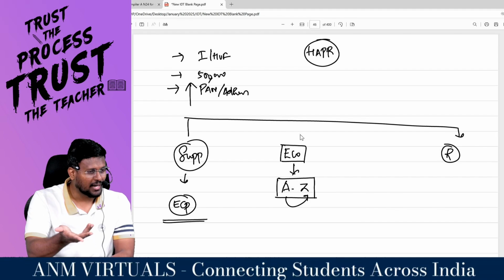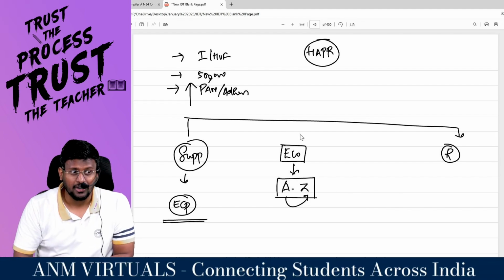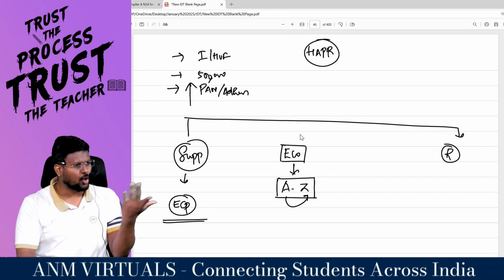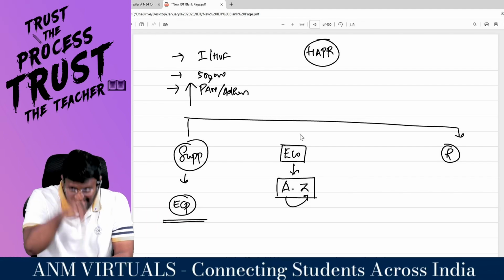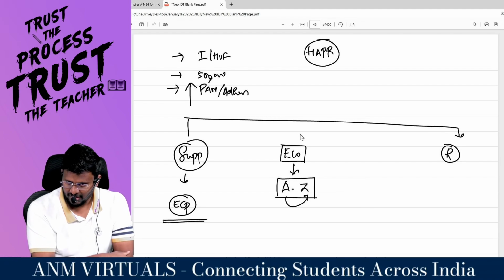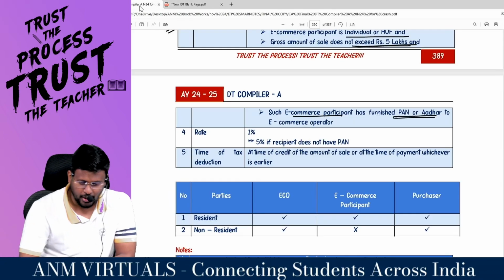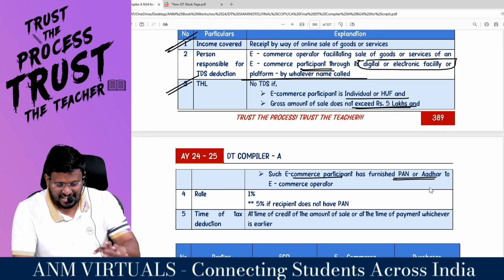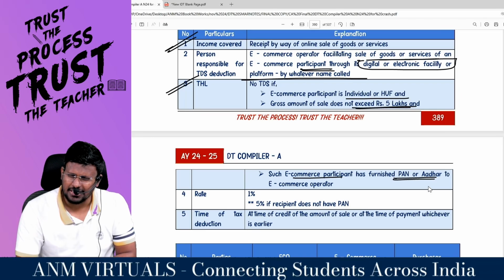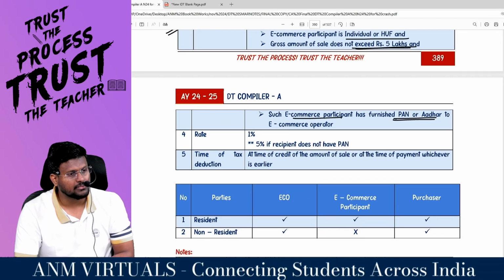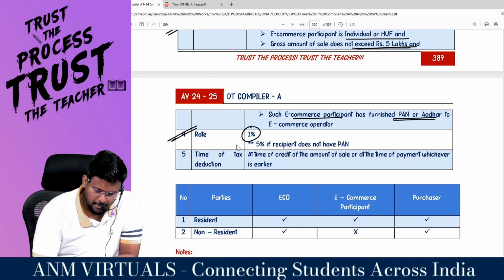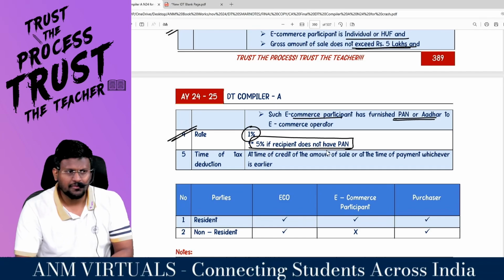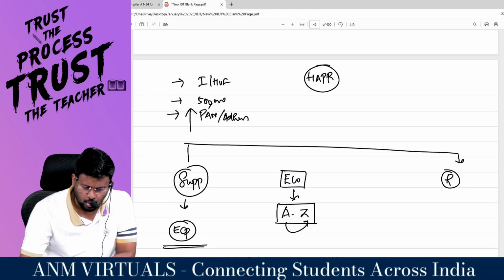That means in India up to what? Under the old scheme it is 5 lakh, and now under the default tax regime it is 7 lakh. But under the optional tax regime, up to 5 lakh rupees there is no tax. That's why they are saying that this is applicable only to individual or HUF. So if the e-commerce participant is an individual or HUF, supplying goods or service or both through the e-commerce platform and the sale does not exceed 5 lakh, and he is submitting the PAN or Aadhaar number, then no need to deduct TDS. Sir, what is the rate? 1%. But 5% if the recipient does not have PAN. If that guy has not given the PAN, this provision is not applicable to individual or HUF.